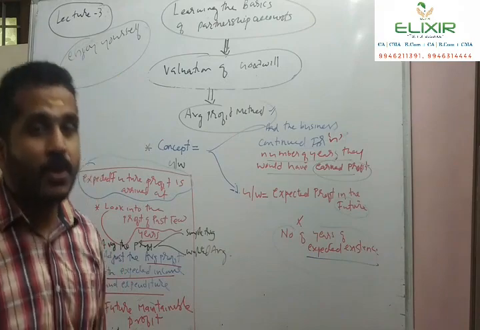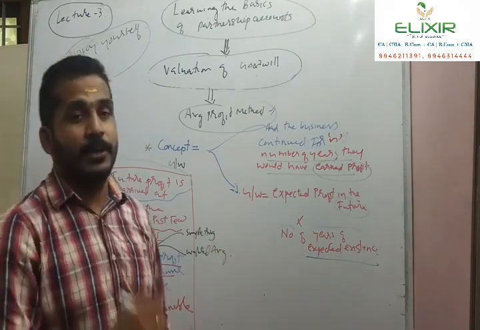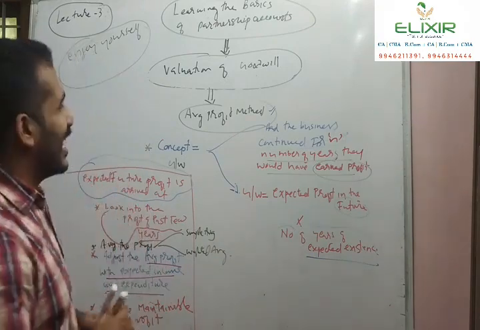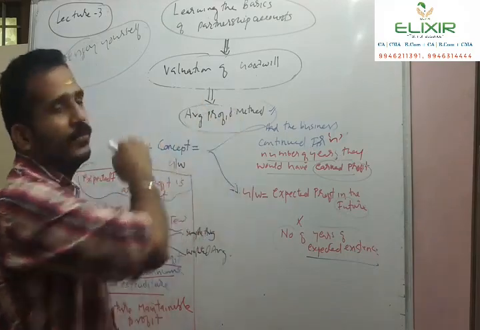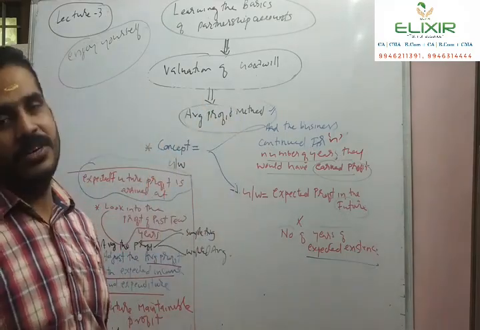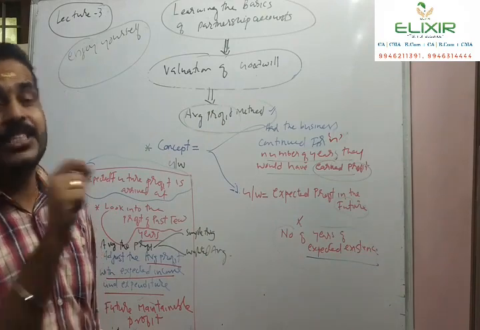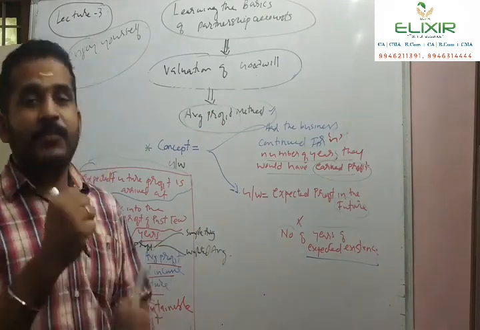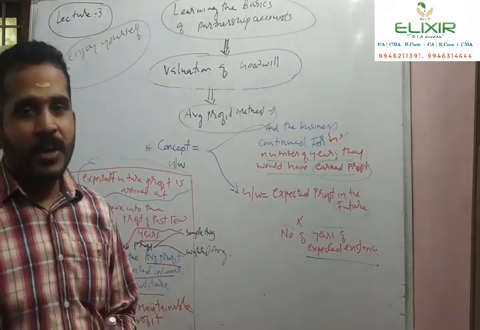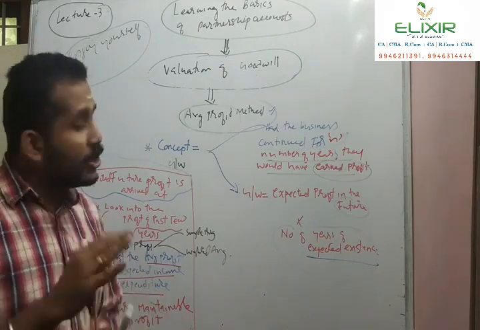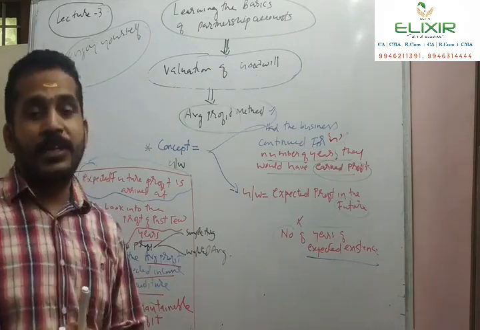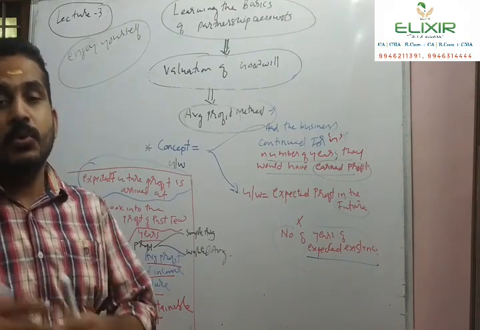And for the purpose of calculation of expected profit, we use the average profit of the firm of the last few years. So based on this average profit, we predict the expected profit in the future had the business continued to exist.